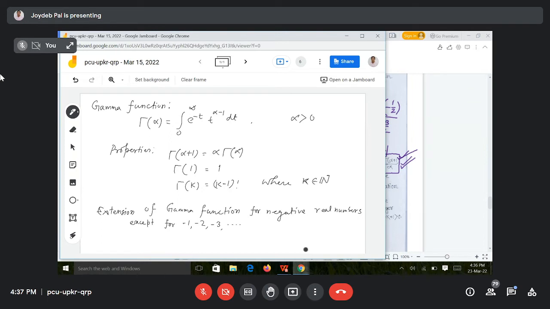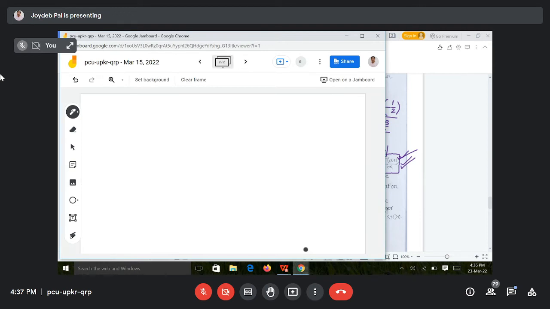So what is this? I'm applying this formula, gamma alpha plus 1 is equal to alpha gamma alpha. So from that I can write this.